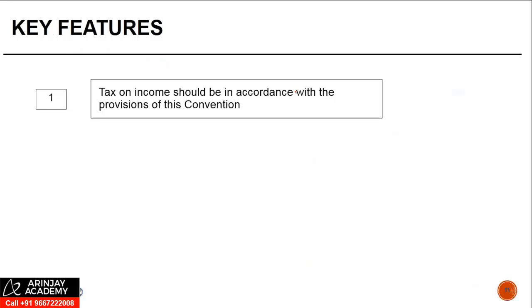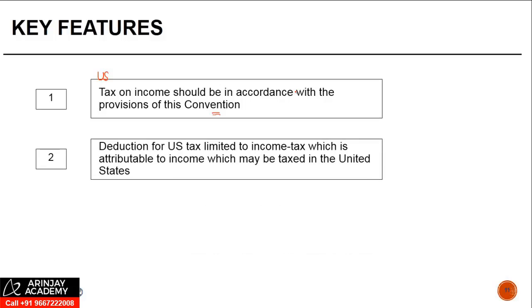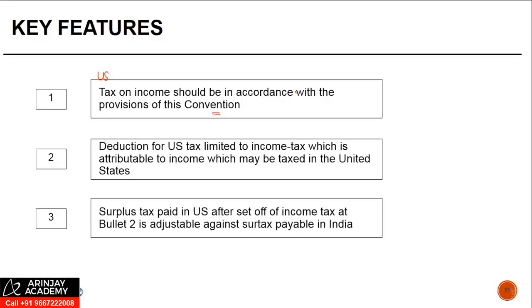Some of the key features of paragraph 2: the tax on income should be in accordance with the provision of the convention. I would say US tax on such income should be in accordance with the provision of convention for the purpose of our example. Deduction for US tax limited to the income tax which is attributable to income which may be taxed in United States. Surplus tax in US after set off of income at bullet 2 as in here, is adjustable against surtax payable in India.